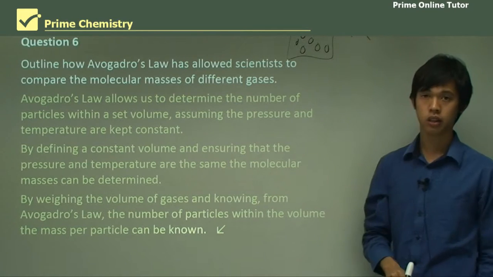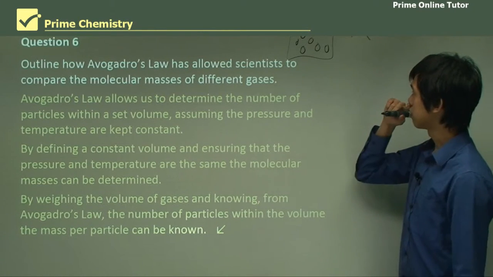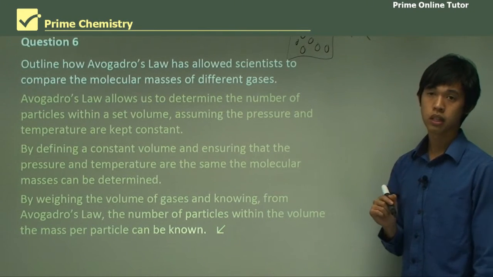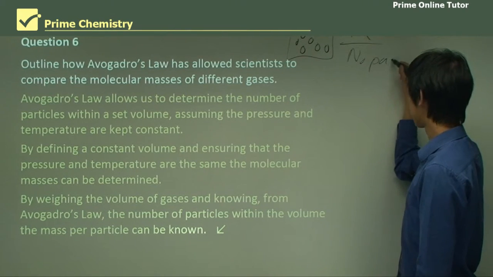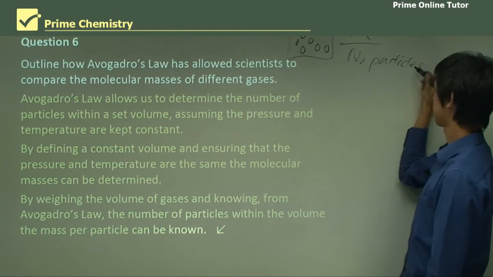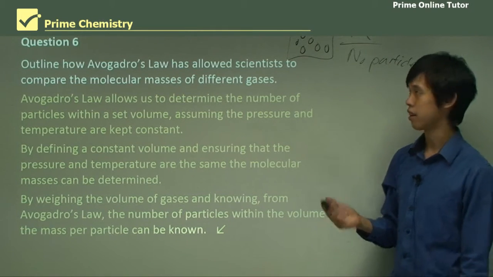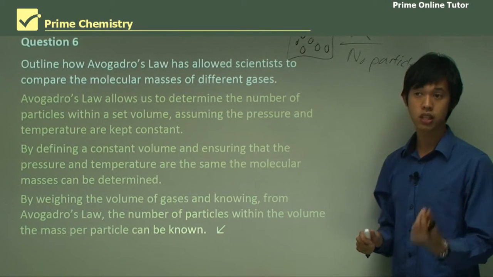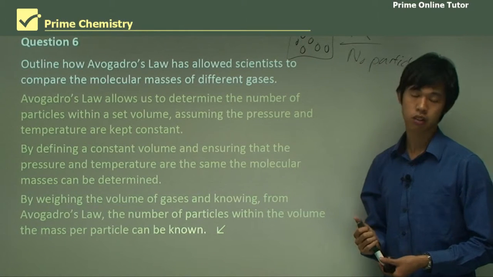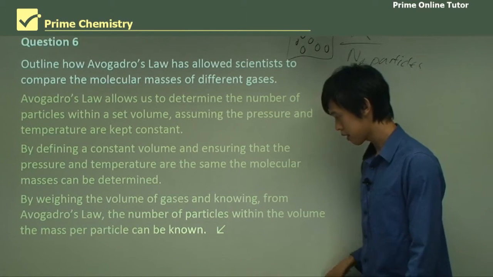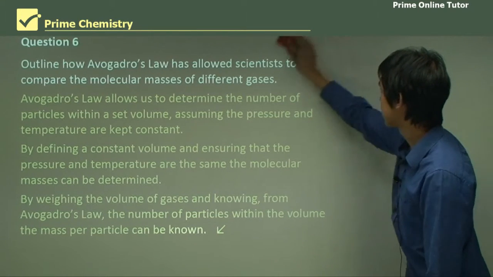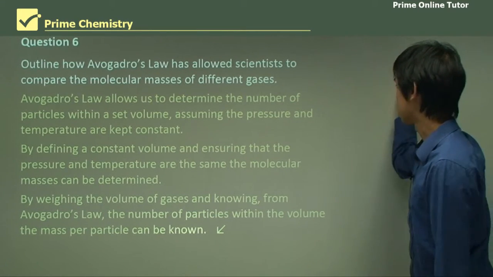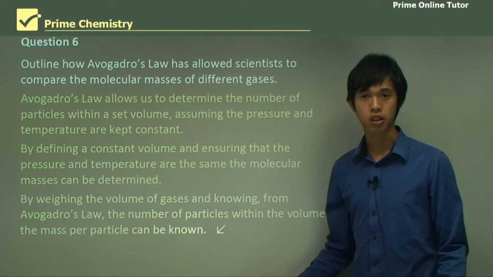So the mass of an individual particle would just be m divided by the number of particles, right? And then that's how we can work out the mass of a single particle of a particular chemical, or the molecular mass of that particle. Okay, and that's all using Avogadro's law, and that's how we know that.